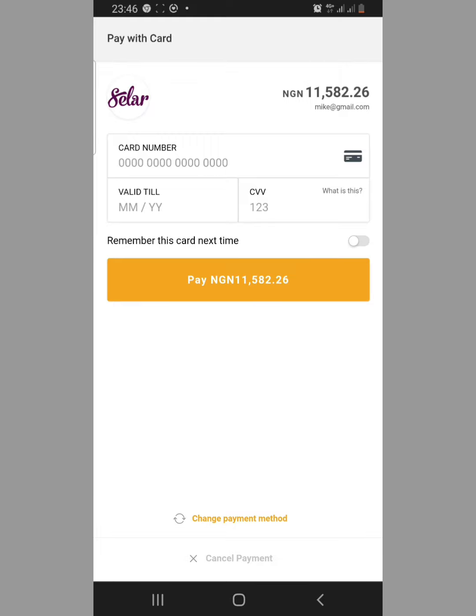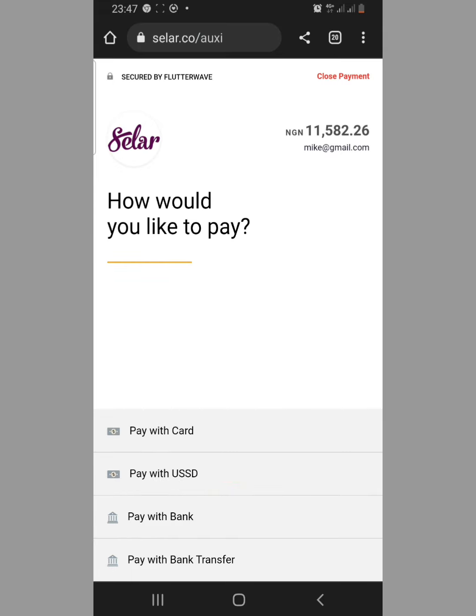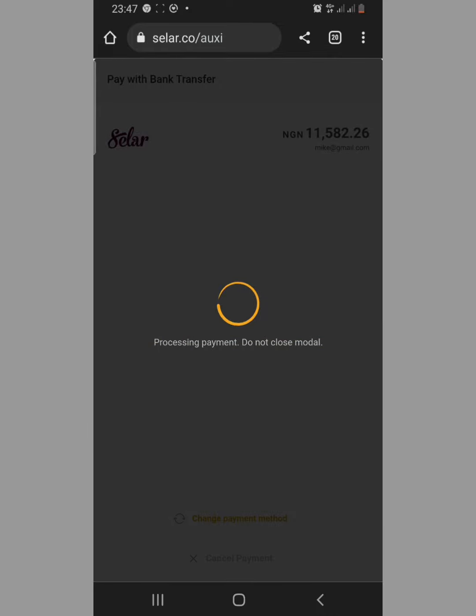All right. So if you don't want to use your card, you can tap on this change payment method. Once you tap on it, it will bring up different ways you can use to pay on this platform. You can pay using your card, or using your USSD, or through your bank, that is your internet banking, or you can use bank transfer. Let me select bank transfer for example, so that you understand what I'm saying.